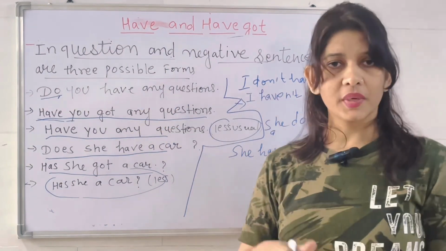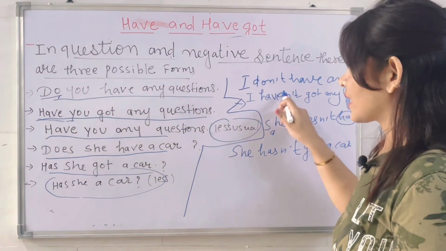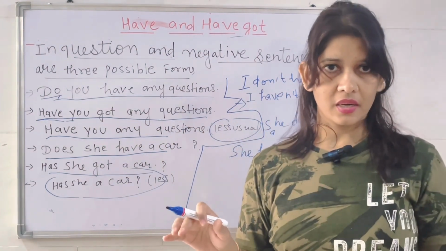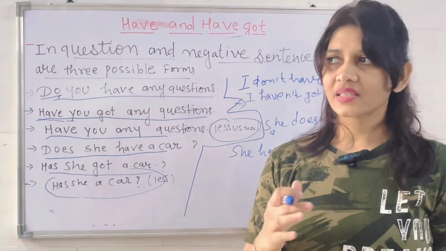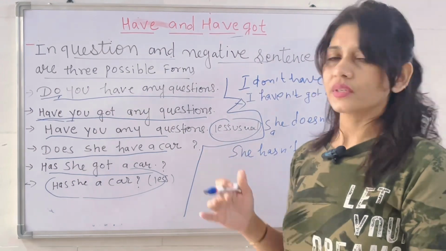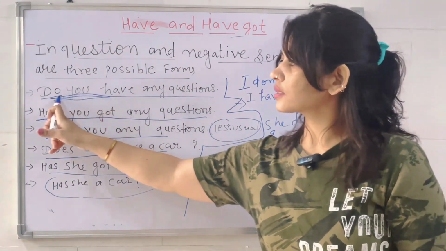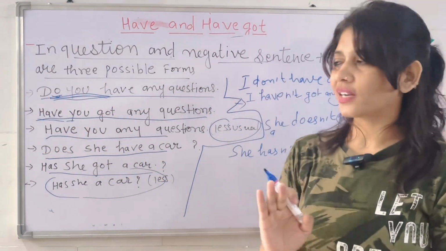Okay. Do you have any question? Do you have a car? So generally we use this. But if you are making a negative form, no, I don't have a car. You're asking your friend, do you have any car? And your friend is saying, no, I don't have a car. So this is the form which is used most importantly.